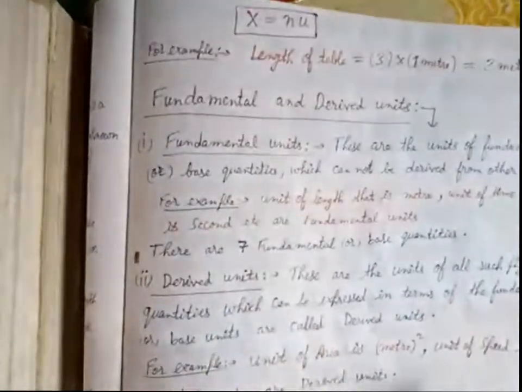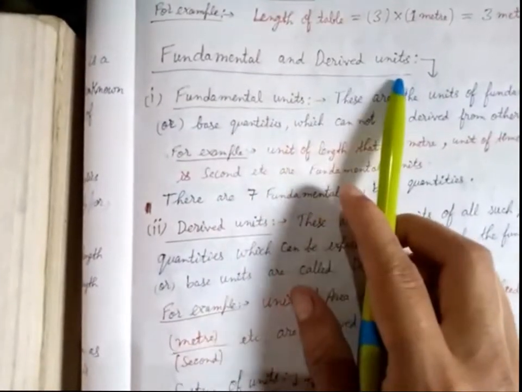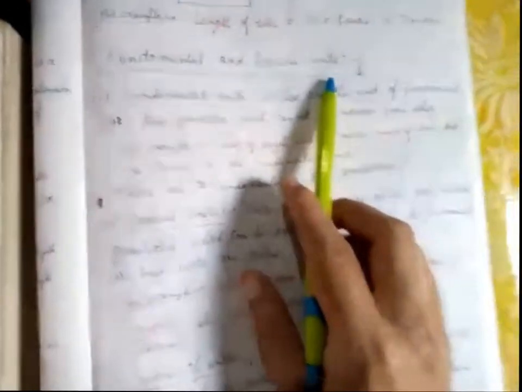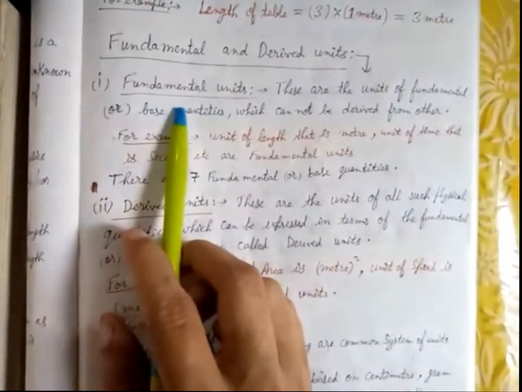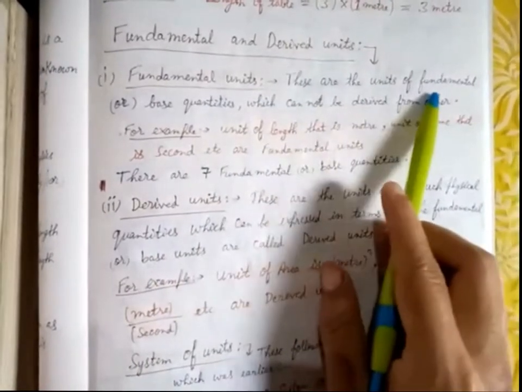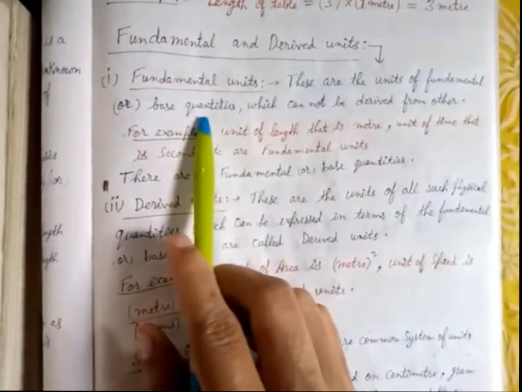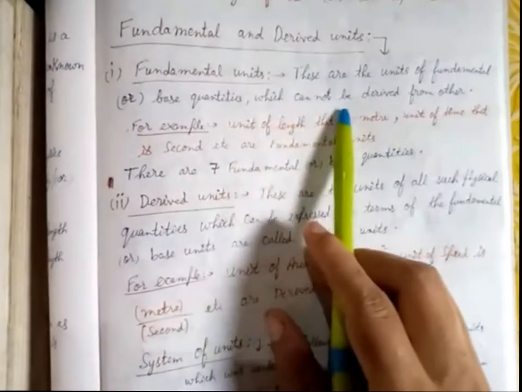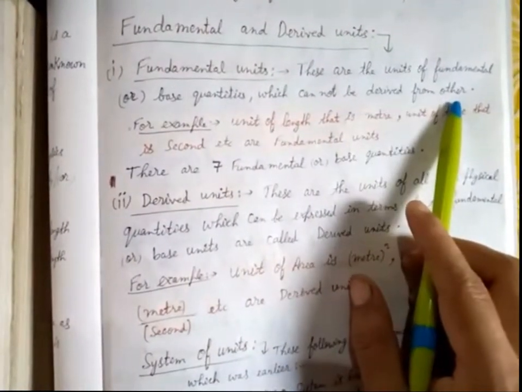The next topic is fundamental and derived units. What do you mean by fundamental units? Fundamental units are the units of fundamental and base quantities which cannot be derived from others.